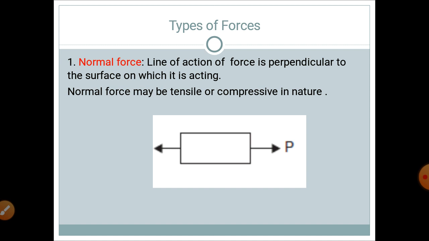In this figure you can see the pressure P acting normally to the cross-section area of a given body. This is a normal force, and a normal force may be tensile or compressive in nature. In this figure the nature of the normal force is tensile.